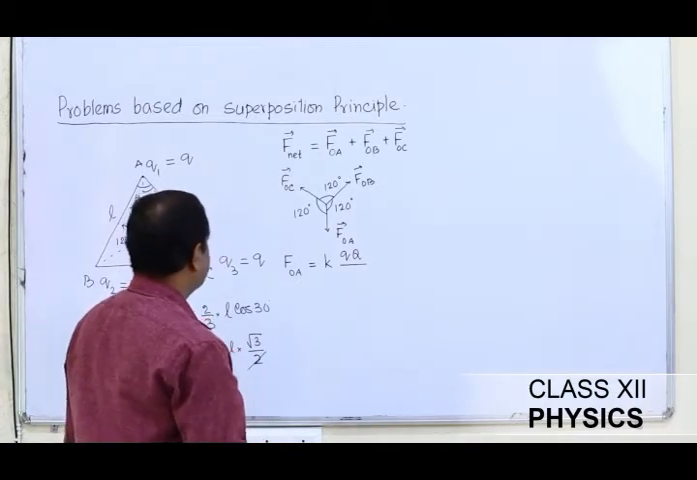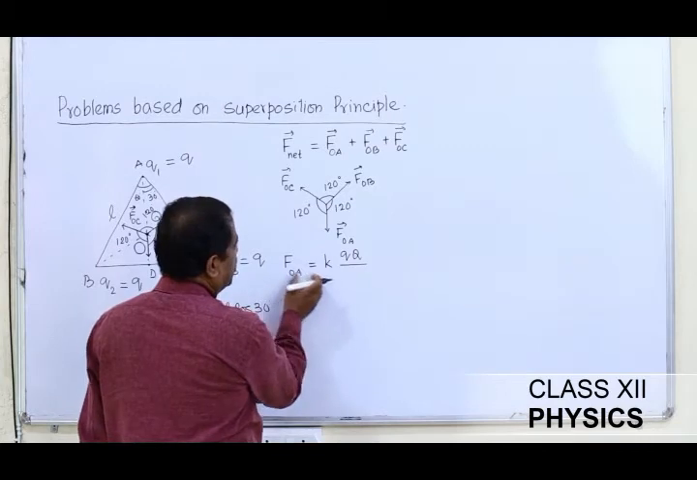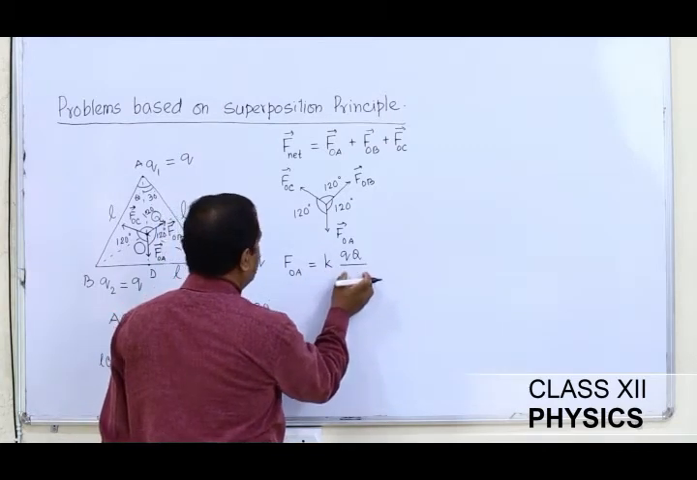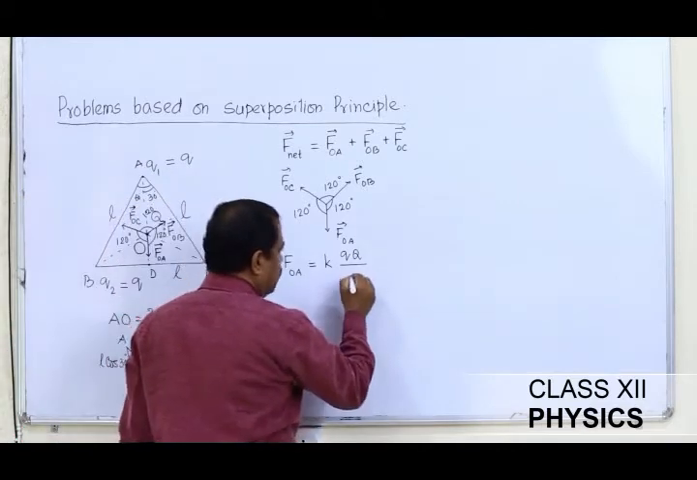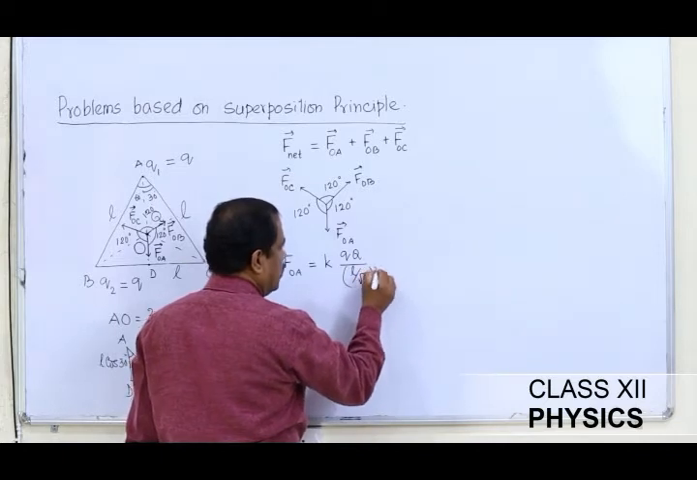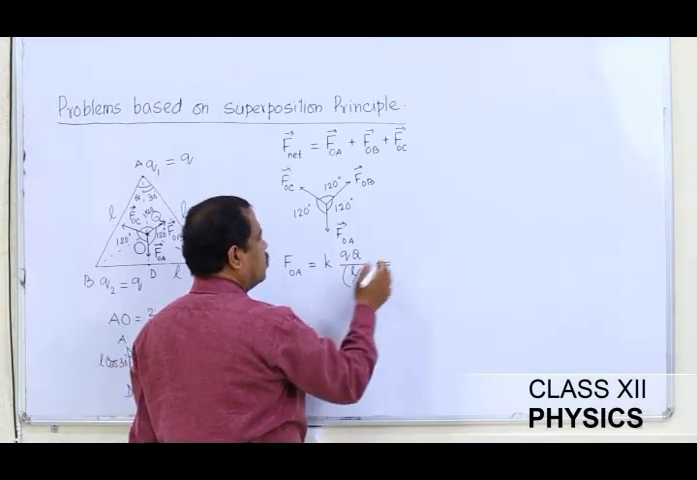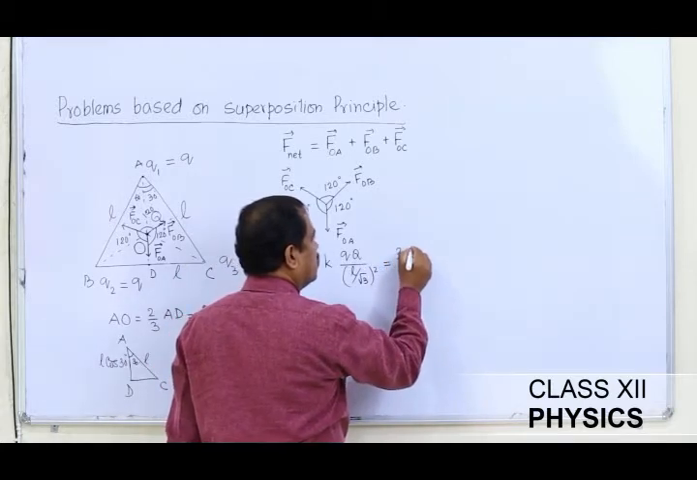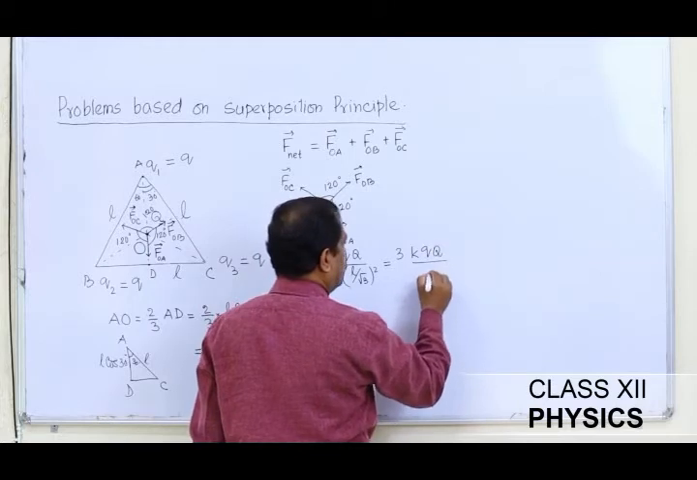In that case, see FOA, now I calculate the magnitude. This happens to be KQQ divided by distance square, and for me the distance is L by root 3, so L by root 3 whole square. And this works out, root 3 square, 3, it will go to the numerator, so 3 times KQ capital Q divided by L square.